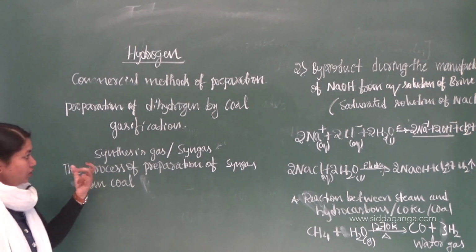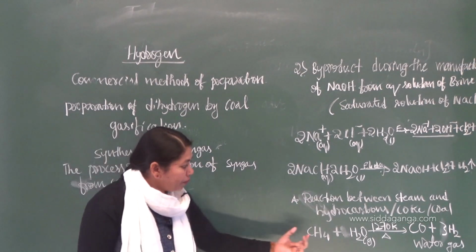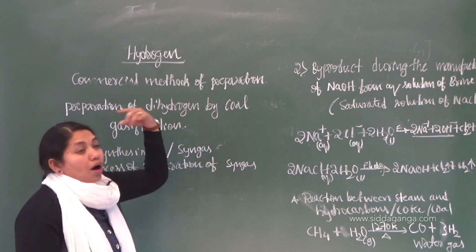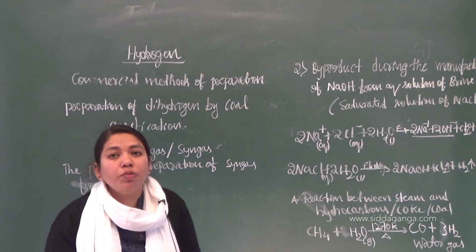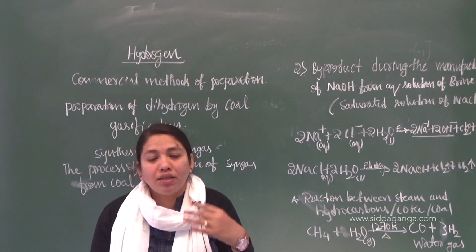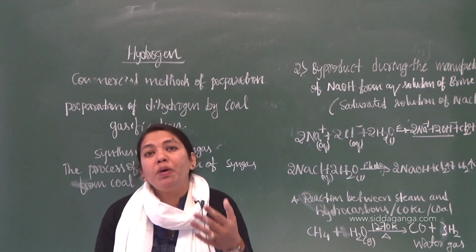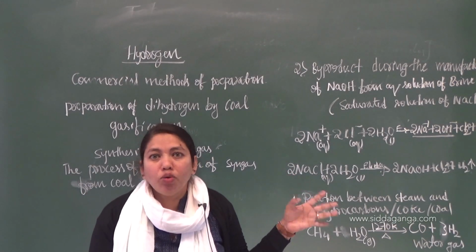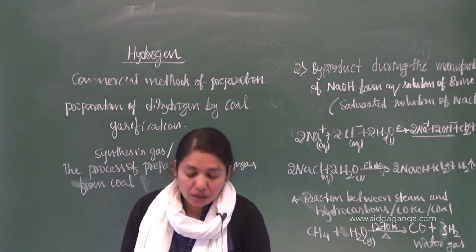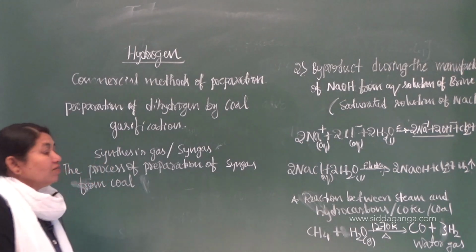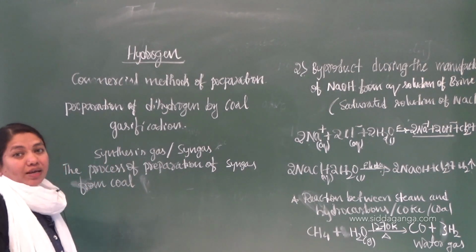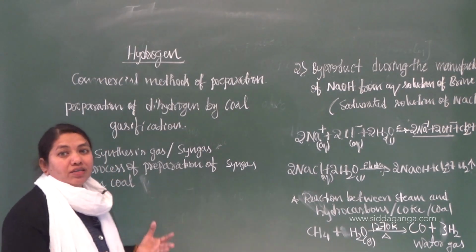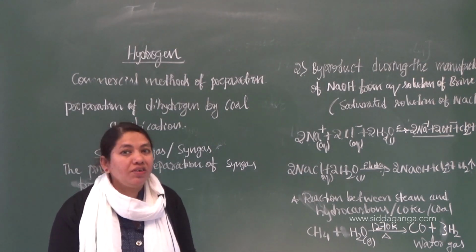Very simple it is. And this coal gas nowadays can be prepared not only by the reaction of steam on hydrocarbons, but also on coal, on coke, and this syngas can also be prepared from sawdust. Then scrap wood also can be used, newspaper can also be used, sewage water can also be used for the preparation of syngas. So many sources are there. So we are going to get dihydrogen in large quantity because of the availability of this syngas. Syngas can be prepared from various sources like sawdust, scrap wood, newspaper, sewage.